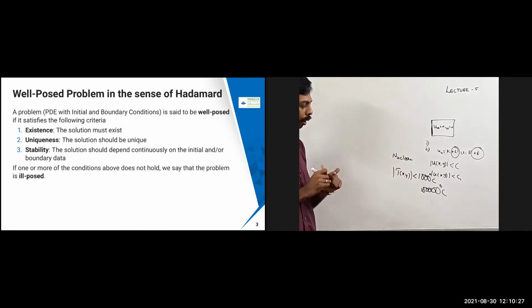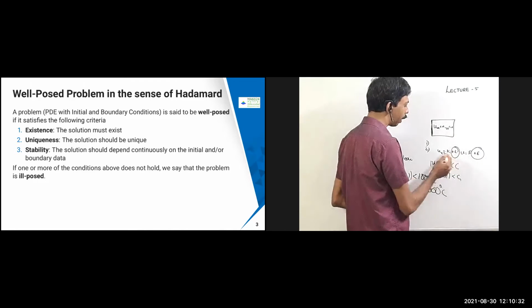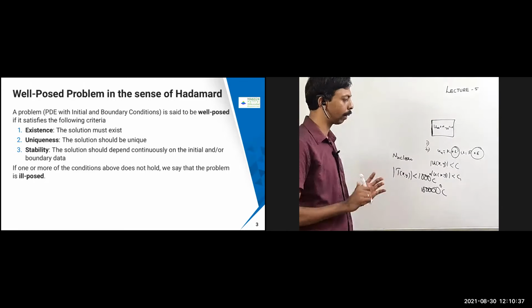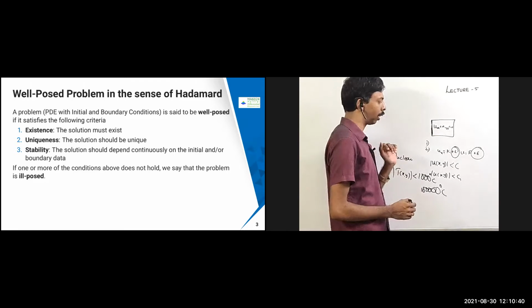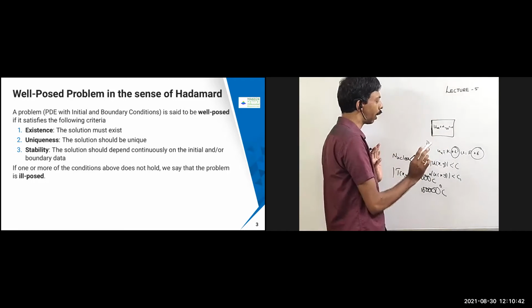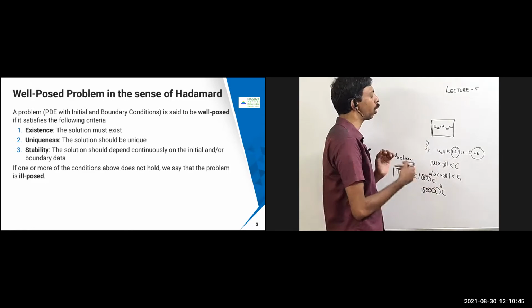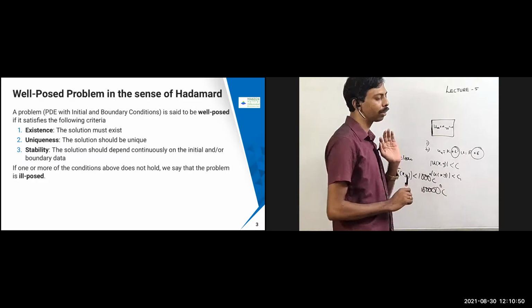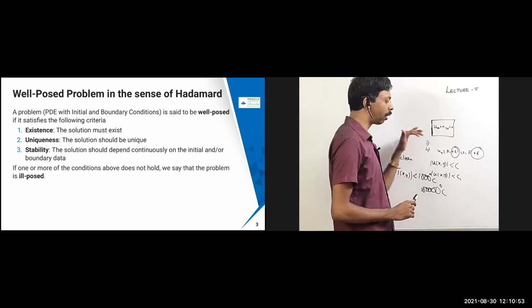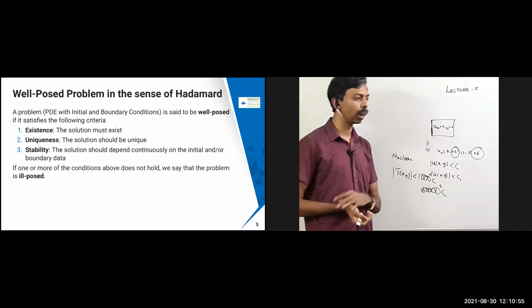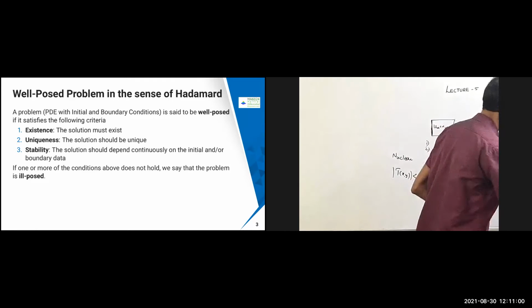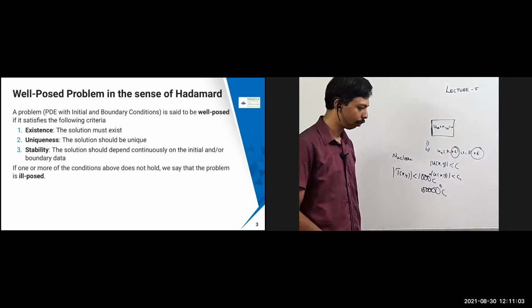The solution should depend continuously on the initial data and the boundary data. That is a very important thing. If one of these conditions fails, either the solution does not exist, or there is more than one solution, or stability is not there, then we say the problem is ill-posed. Well-posed means all these conditions are satisfied. Ill-posed means at least one condition is not satisfied. Any questions?